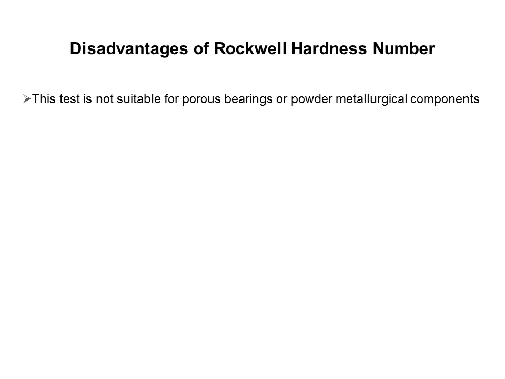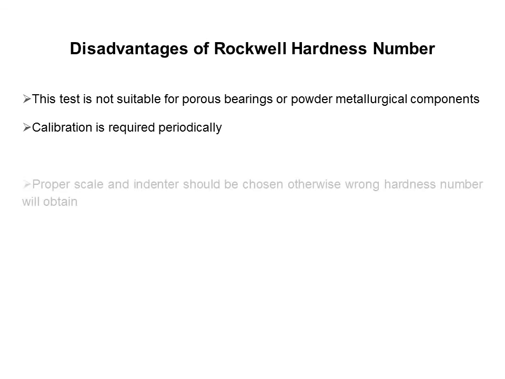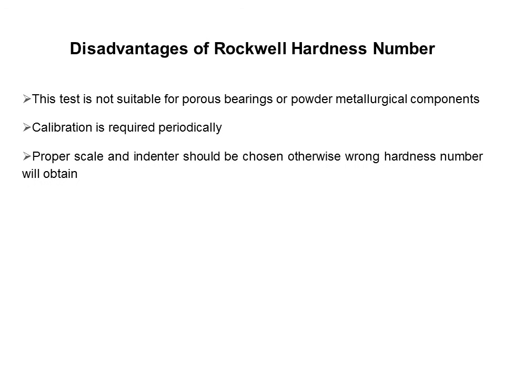Disadvantages of the Rockwell hardness test: this test is not suitable for porous bearings or powder metallurgical components. The calibration is required periodically. The proper scale and indenter should be chosen, otherwise a wrong hardness number will be obtained.